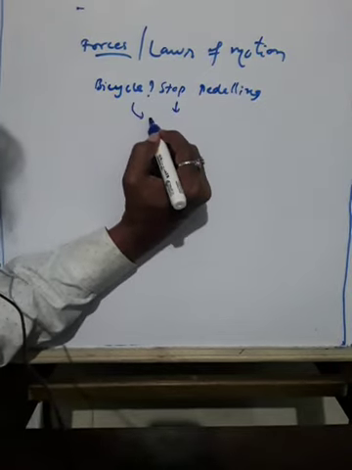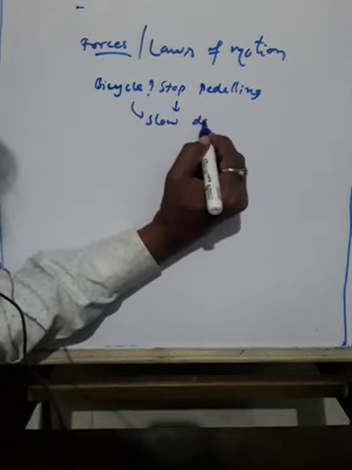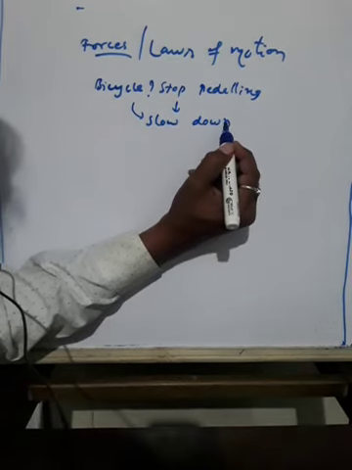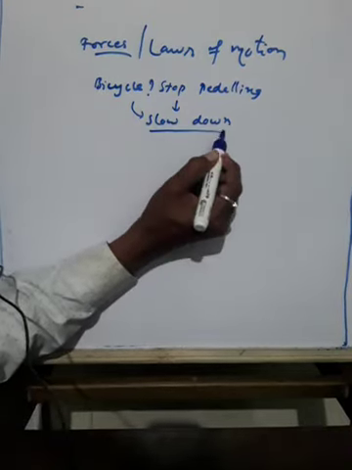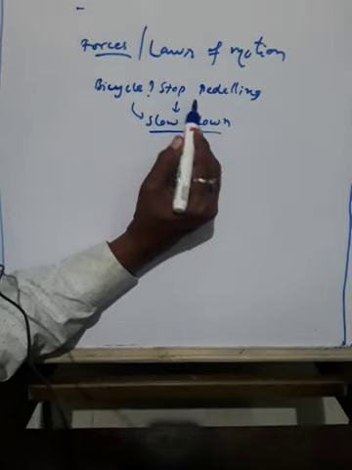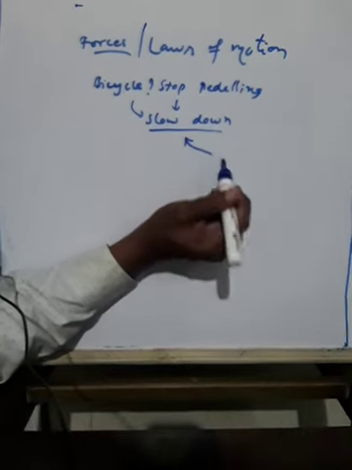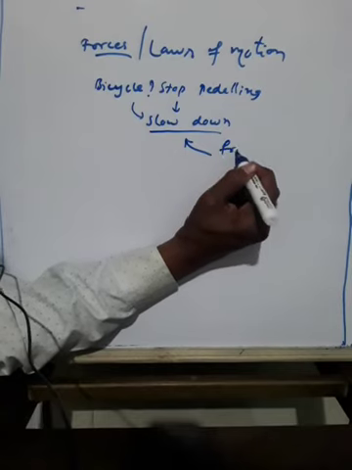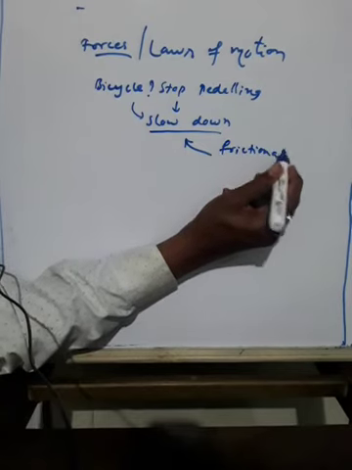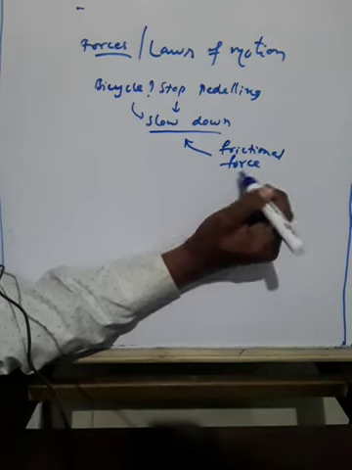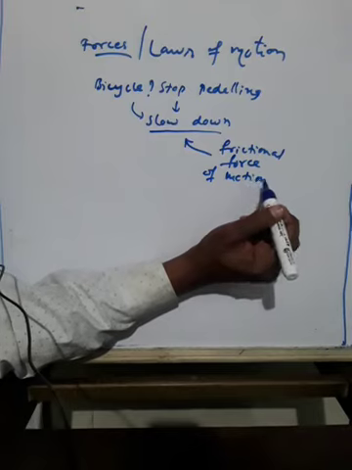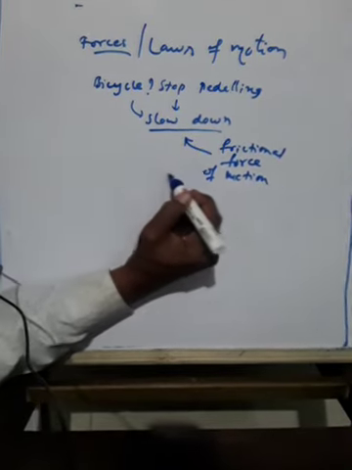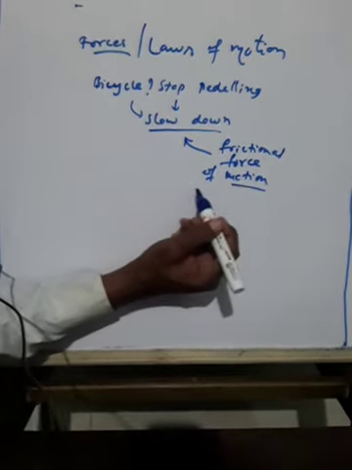The bicycle starts to slow down, meaning it decreases its speed. This is again because of frictional force acting opposite to the direction of the motion. Again, why does the bicycle slow down when you stop pedaling? Because there is frictional force acting in the opposite direction of the motion of what? The cycle. Frictional force acting on the motion of the bicycle.